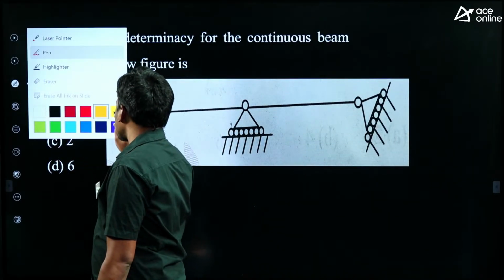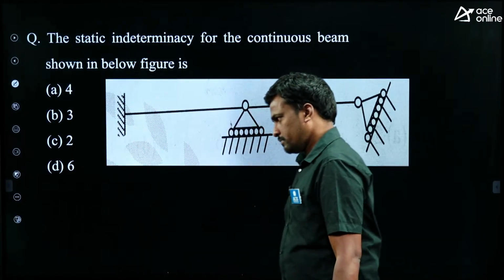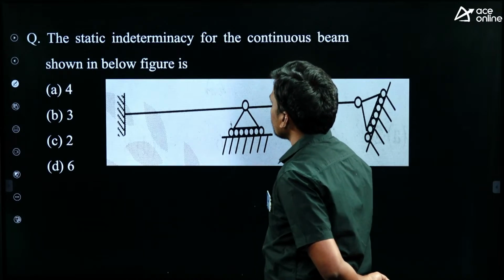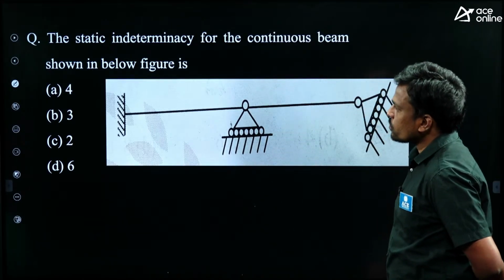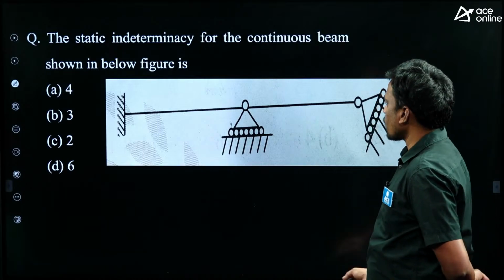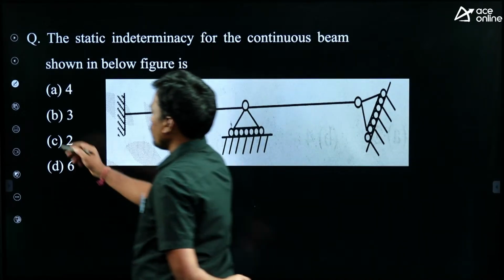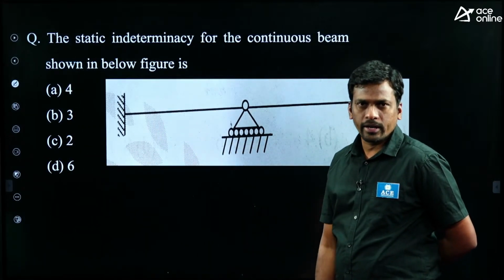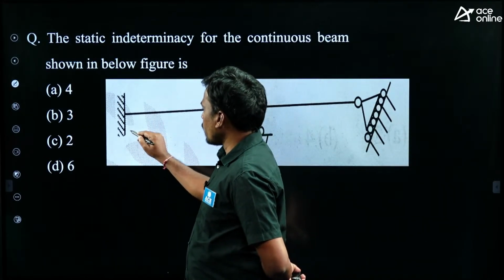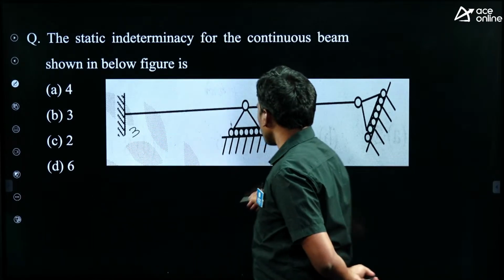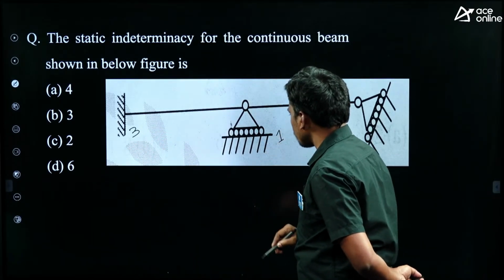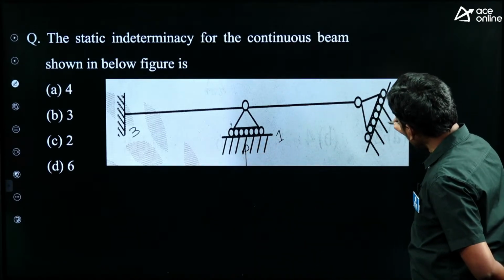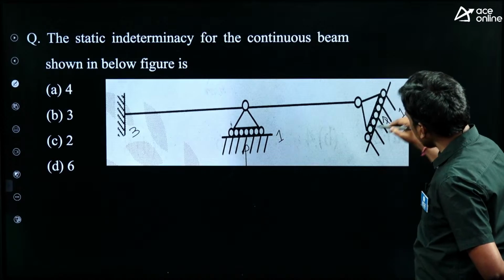Can you tell the answer for this question? Static indeterminacy for the continuous beam shown below. So this is the continuous beam. Is it a general loading or purely vertical loading? This is general loading only, right? For fixed support, the number of reactions is 3. Roller support, the number of reactions is 1. It is vertical. Then this is also a roller support, this one is inclined, and the reaction is also inclined, only 1 reaction.